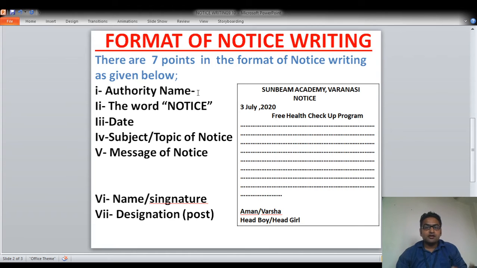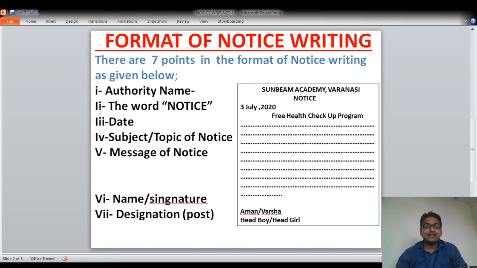So whatever authority or organization the notice is given from, to an individual or a group of people, you write that name. See, I have written Sunbeam Academy. Suppose Sunbeam Academy is the organization, this is the school, so I have written the name of Sunbeam Academy.